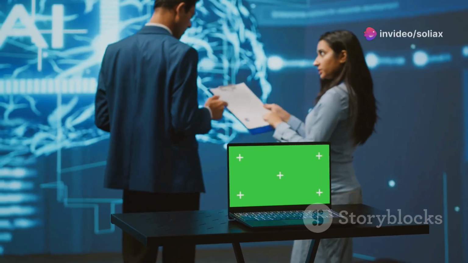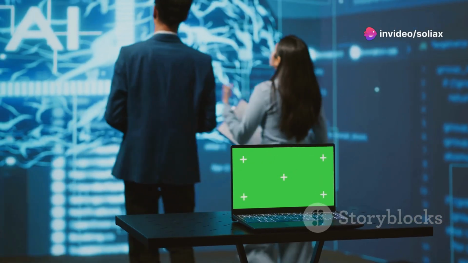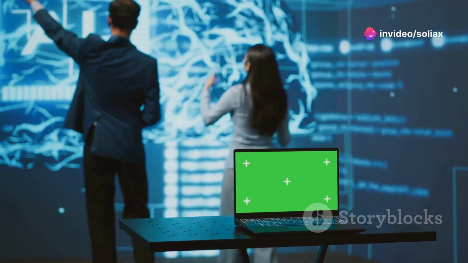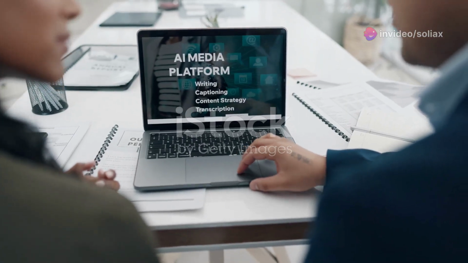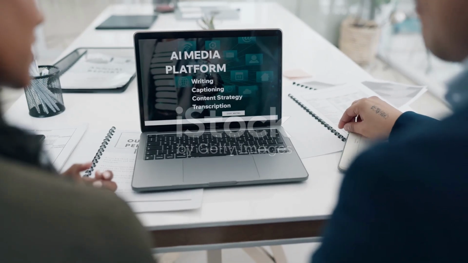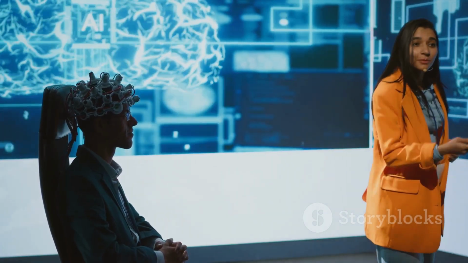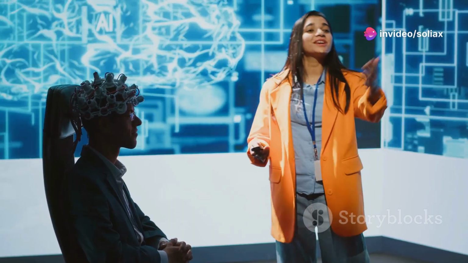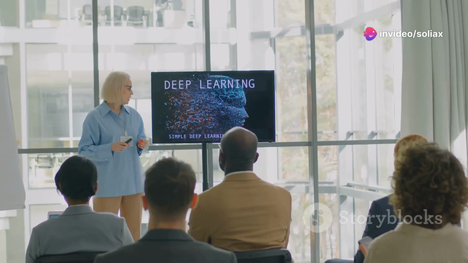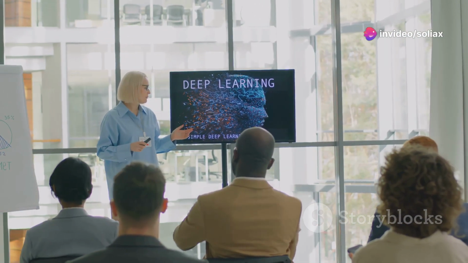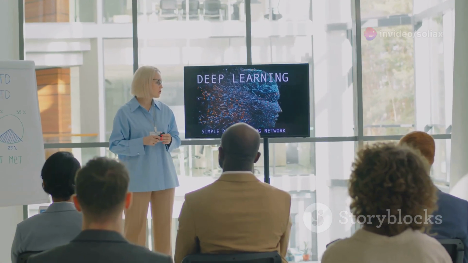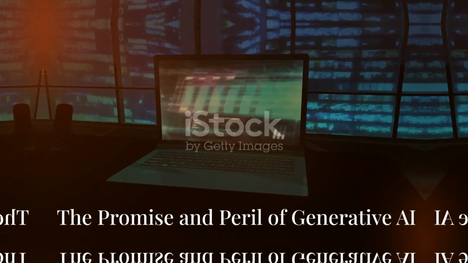These models are trained on data sets that reflect societal biases, leading to unfair outcomes. The widespread adoption of LLMs raises questions about intellectual property and ownership. Addressing these challenges requires collaboration between policymakers, technology companies, and the public. We need ethical guidelines, transparency, and public education to navigate the evolving landscape of AI-generated content.